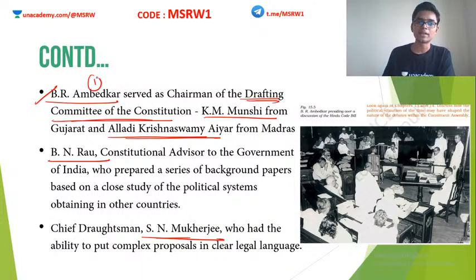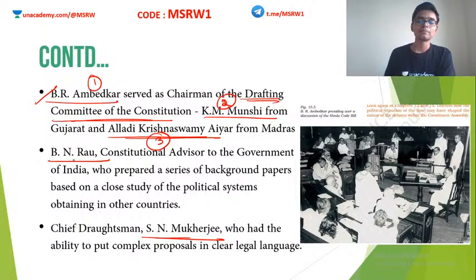Number 1, B.R. Ambedkar, who is also the father of the Constitution. Then K.M. Munshi, another experienced person from Gujarat. And then Alladi Krishnaswamy Iyer from Madras. These 3 played very important roles in the drafting of the Indian Constitution. Okay, but they had to have support from other people also. I mean, you cannot expect 7 people to completely draft the Indian Constitution. They need some data, some information, etc., right?